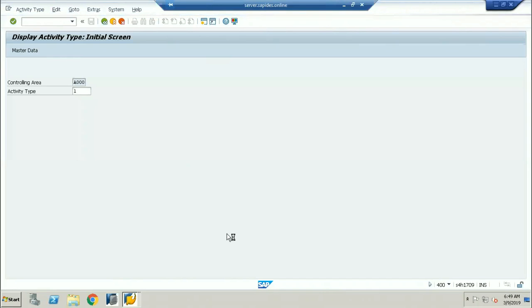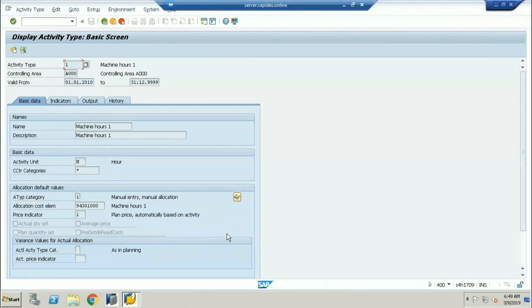So in each and every activity type, I'm going to be assigning the secondary cost element, not the primary cost elements. Activities are going to be assigned with the secondary cost elements. Okay, this is the activity, and you have taken the activity unit as hours. This is the allocation cost element, the secondary cost element for the machine hours, the number of hours the machine is going to be working. Okay, this is the secondary cost element.